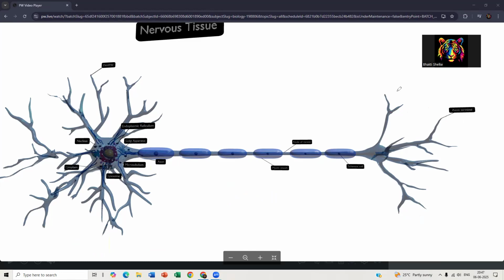Now these spherical things are known as the myelin sheath. What is the myelin sheath? It acts as insulation. For example, suppose there is a wire and you turn the switch on, so the electric signal flows through the wire, but no plastic insulation is given to the wire.